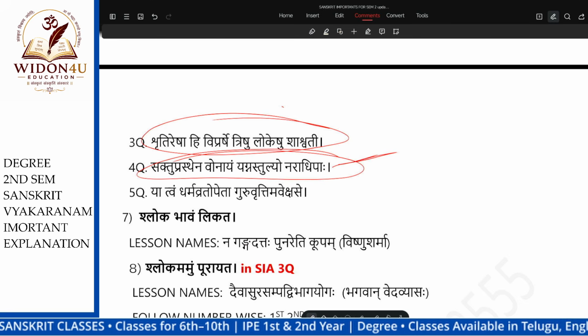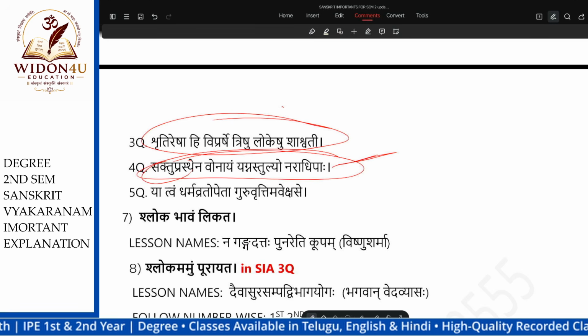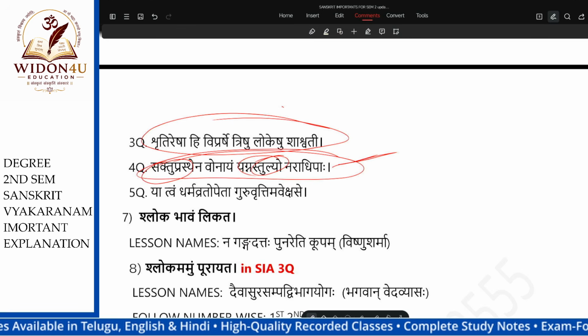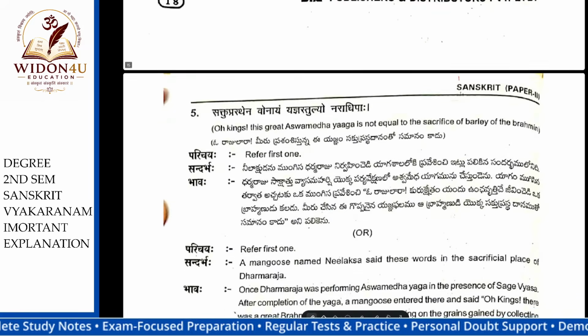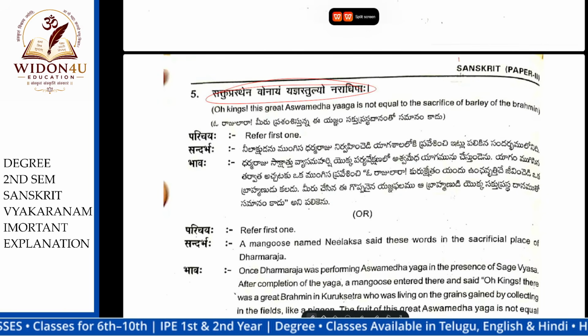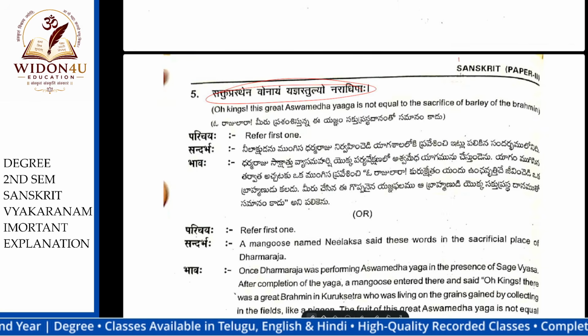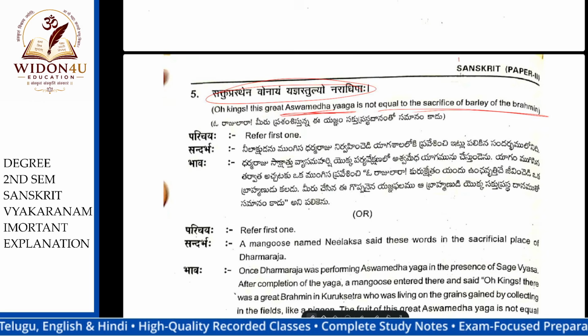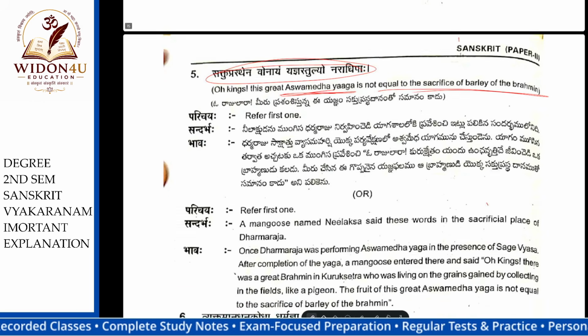Same, we read already a shloka. Saktu Prasthaya Yagnatulya. Tulya means equal. Naradipaha, or king, is saying. This is the one. See. Saktu Prasthena Vonayam Yagnatulyo Naradipaha. O king, the great Ashwamedha Yaga is not equal to the sacrifice of barley of the Brahmin.